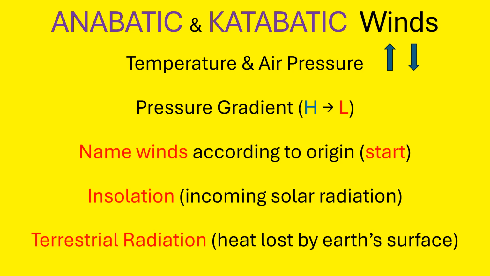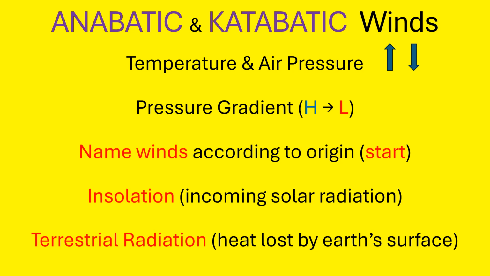The following two terms are important in the development of these winds within the valley. Insolation is the energy that reaches the Earth's atmosphere from the sun. It is an abbreviation for incoming solar radiation, or energy that reaches the Earth's surface from the sun.